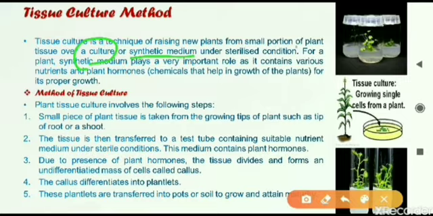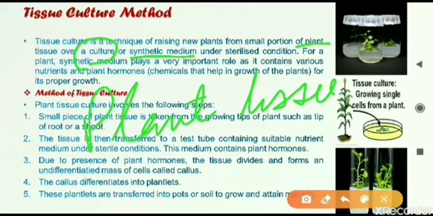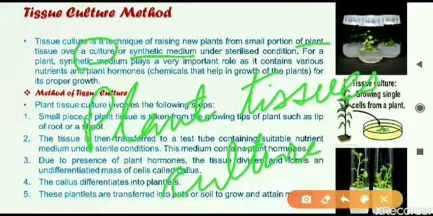We are using plant tissues, and these plant tissues are grown where? They are grown in a culture. Culture means a specific kind of chemical in which this plant tissue can grow. So plant tissues are grown in a culture. That is why it is called the tissue culture method.